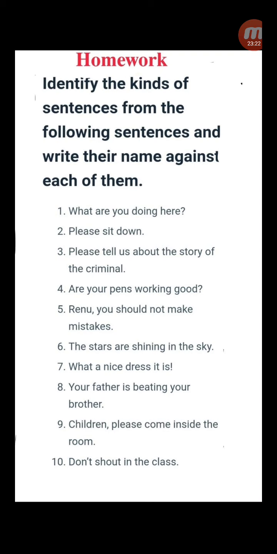What are you doing here? Please sit down. Please tell us about the story of criminals. Are your pens working good? Renu, you should not make mistakes. The stars are shining in the sky. What a nice dress it is. Your father is beating your brother. Children, please come inside the room. Don't shout in the class.